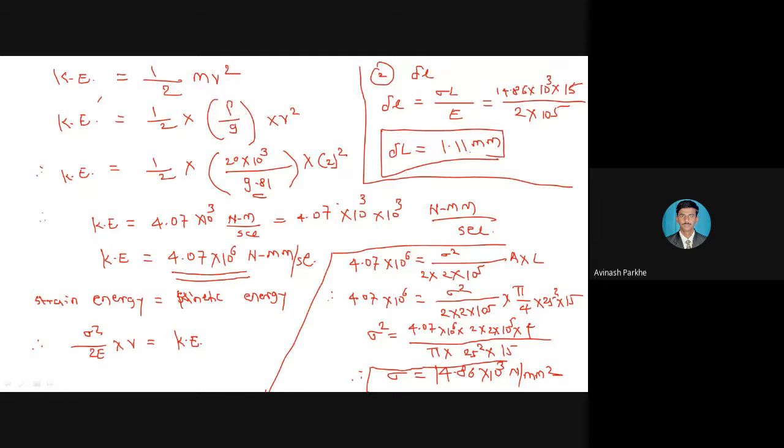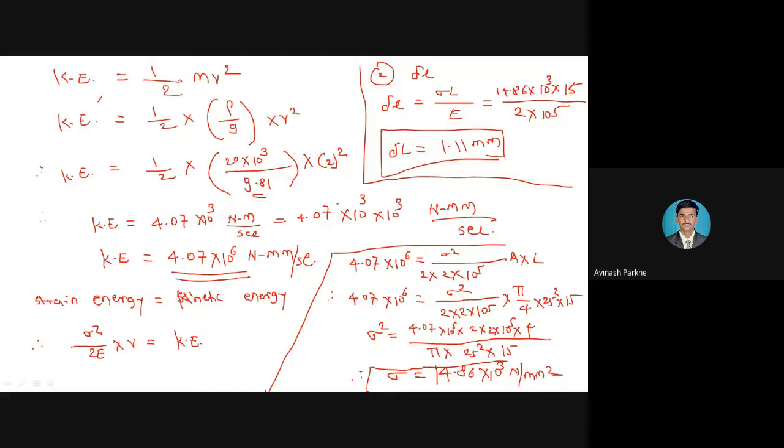But in this particular statement, gradually applied load or suddenly applied load is not mentioned. But the speed or the velocity of that particular body is mentioned in the form of meter per second. So by using the kinetic energy formula, initially we have calculated the kinetic energy, and we know that the total strain energy is equal to kinetic energy, because kinetic energy is one of the parts of strain energy stored in the body. So kinetic energy is equal to sigma square upon 2E into volume. So we calculated the kinetic energy as 1/2 mv square, and by putting the value we calculated sigma and the total elongation.